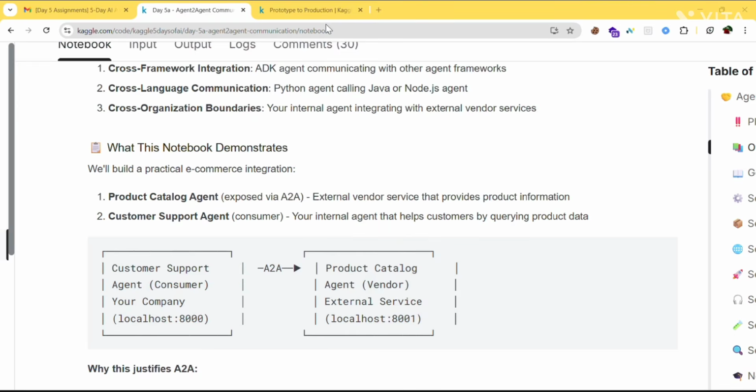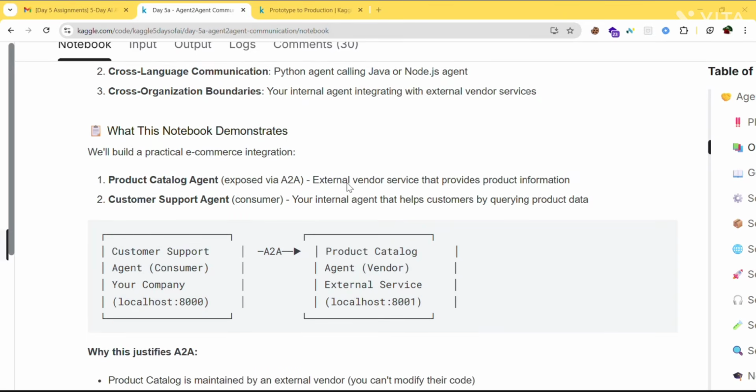So what this notebook demonstrates. The notebook teaches you how to use A2A agent with a real world example from e-commerce. So let's take the scenario of e-commerce. We'll be building two agents.